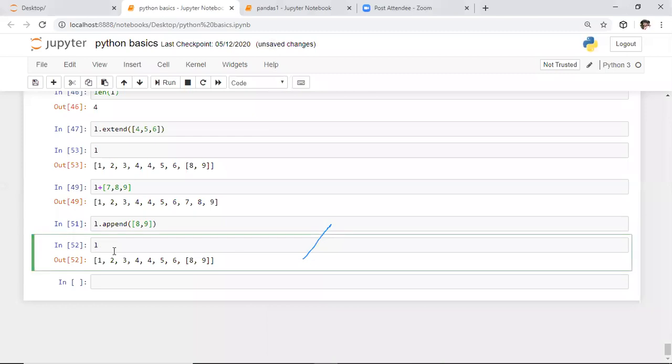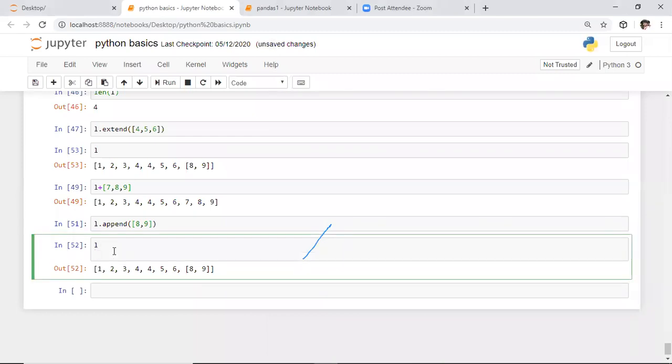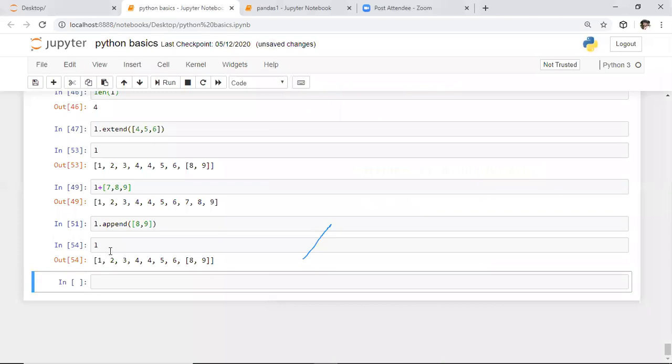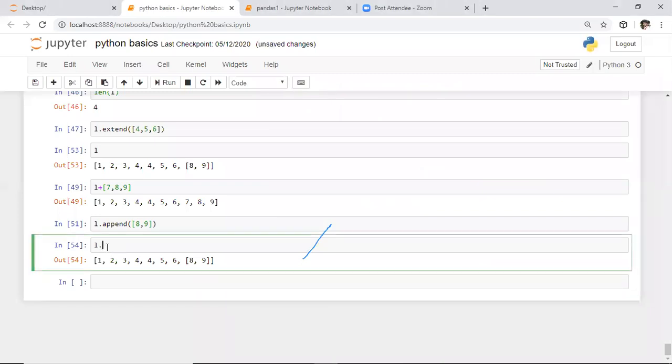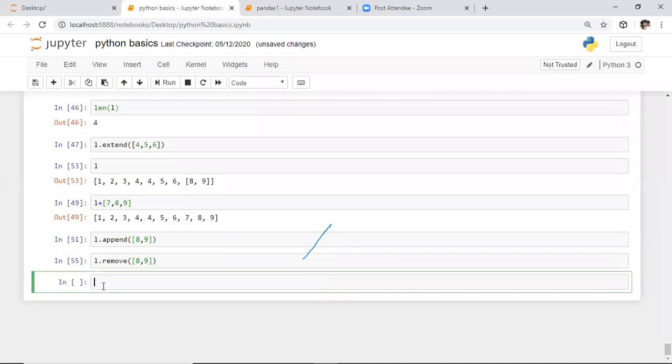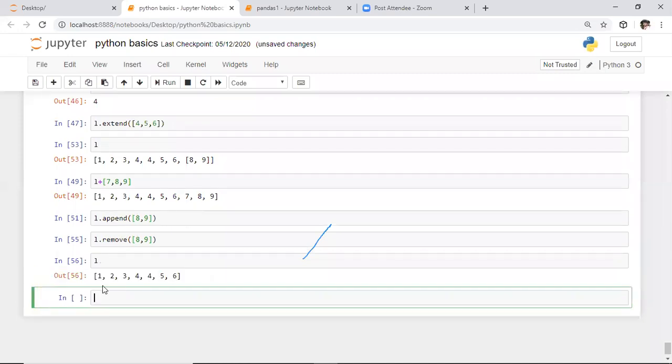In this example, I'm observing the output. And I want to remove the value which is present at the last, using the remove function. If you want to remove any value from a list, we need to use the remove function. By using this remove function, I want to remove this attribute. After this, I'm observing the output. Whenever you observe the list, this value will be discarded, that means removed. Whenever you want to remove a specific value from the list, we need to use the remove function.